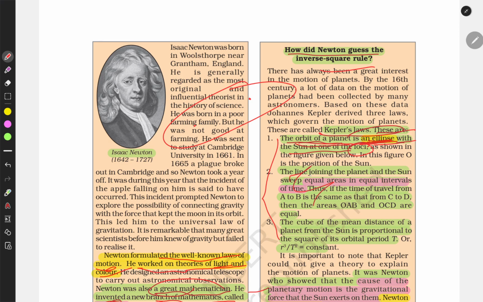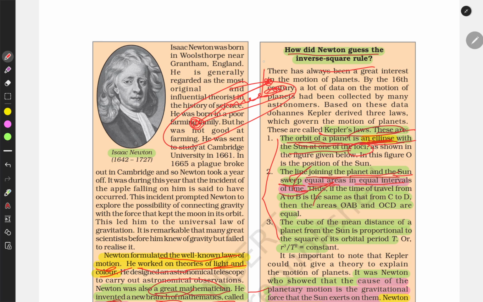The second law is: the line joining the planet and the sun sweeps equal area in equal intervals of time. This concept is very important. Line joining the planet and the sun sweeps equal area. Suppose this is a sun and this is a planet, and this line covers equal area in equal interval of time.